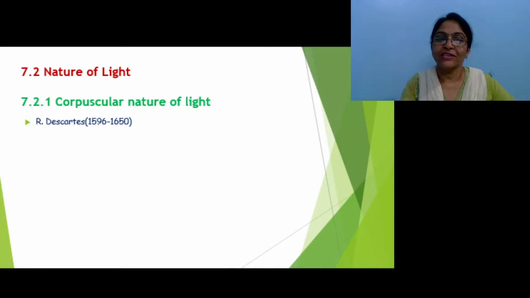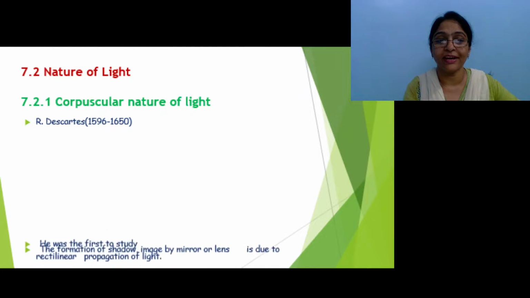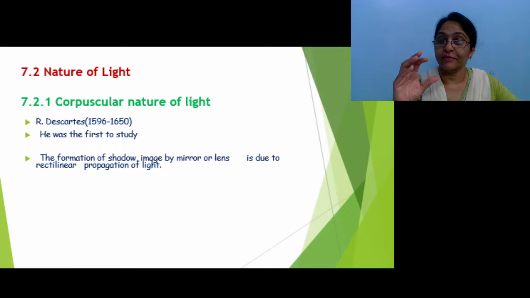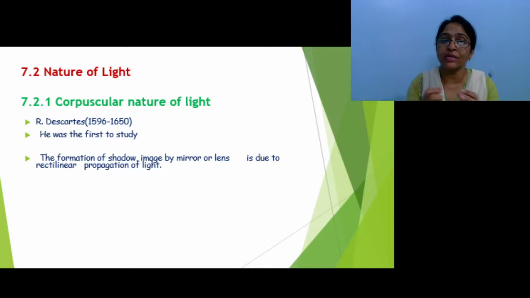Here the first name that comes is Descartes. According to Descartes, light is in the form of particles. He studied the formation of light, the formation of shadows, and images by mirrors and lenses, and he thought that all this is possible due to the rectilinear propagation of light.